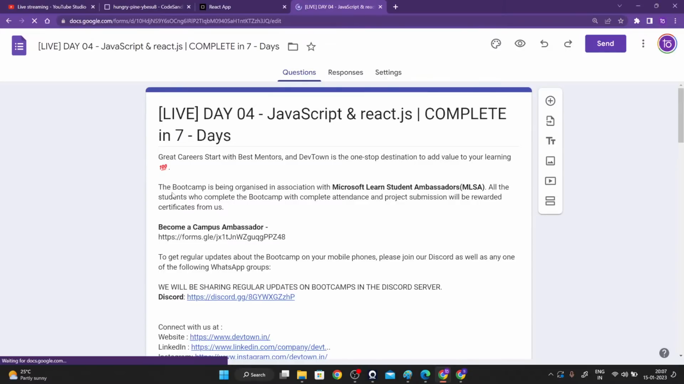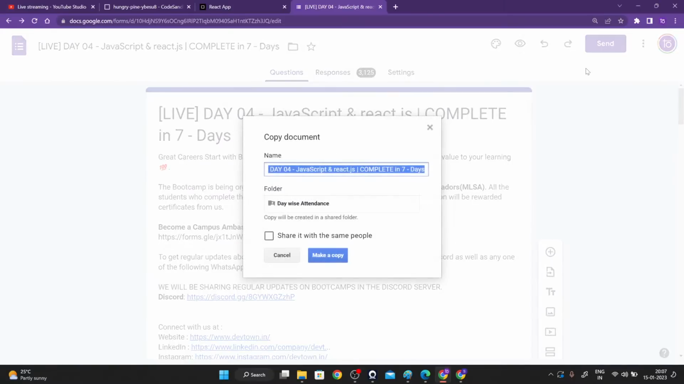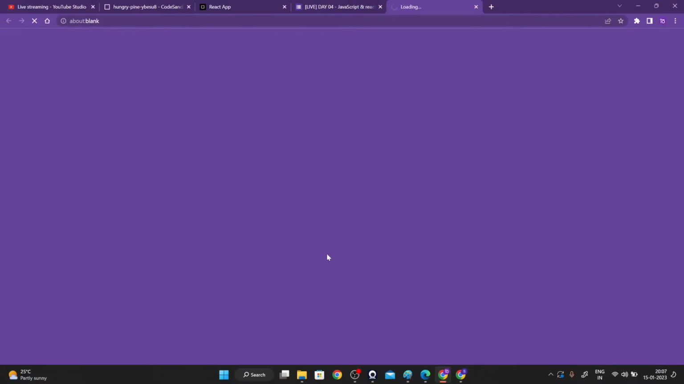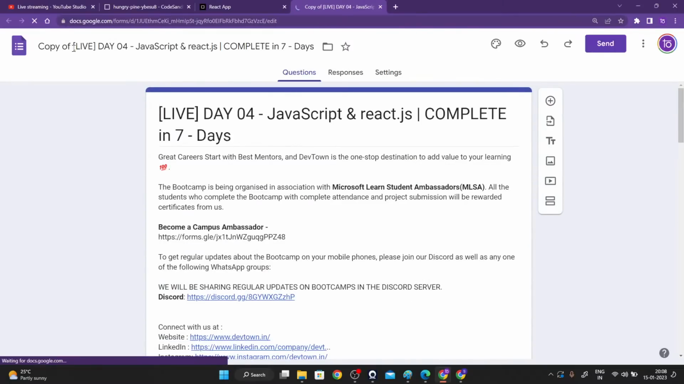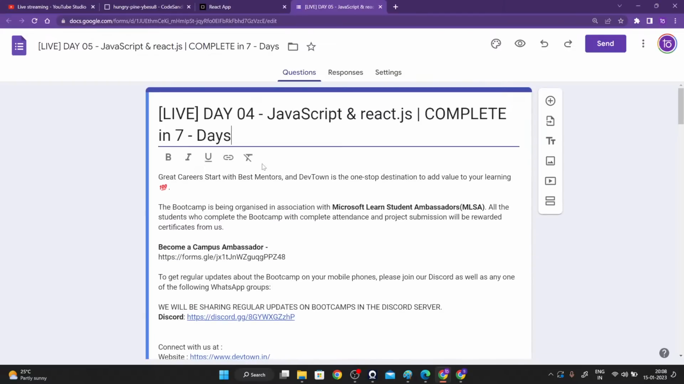Actually, the camera is not charged. That is the reason why you're not able to see my face. I will make sure that from tomorrow onwards, you will be able to see my face itself. So day 5 attendance, that is what we wanted to create.